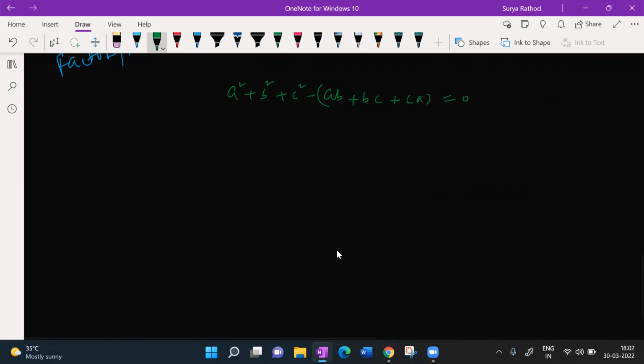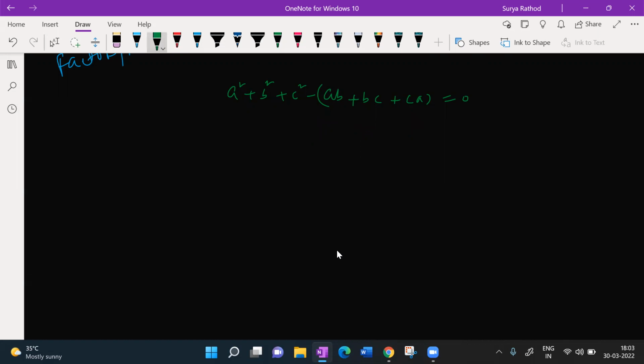Look at this here. I have ab, bc, ca. So can I write something in terms of (a minus b) whole square, (b minus c) whole square, (c minus a) whole square? Can we write something like that? Sir, there are some identities. Yes, we have an identity. We can do it by using the identity. You have to get that identity as quickly and as simply as possible. Very good.